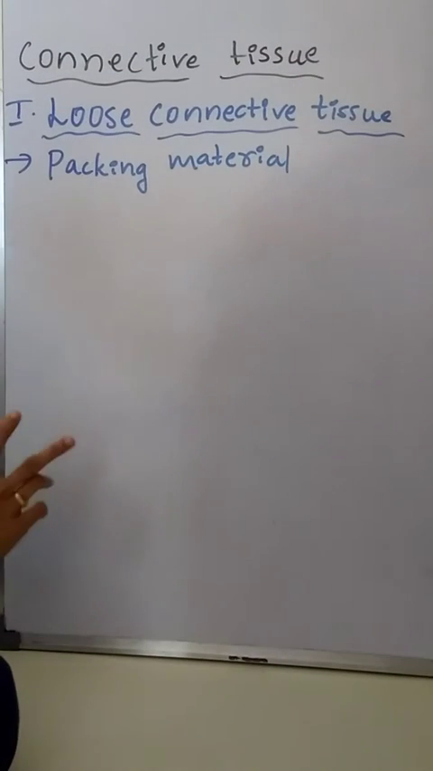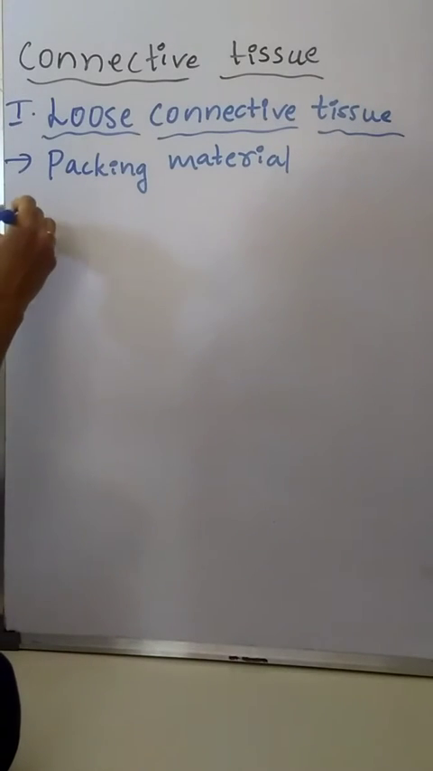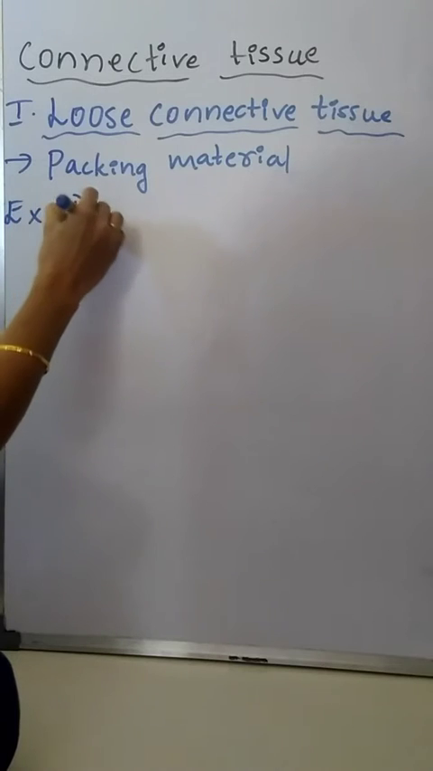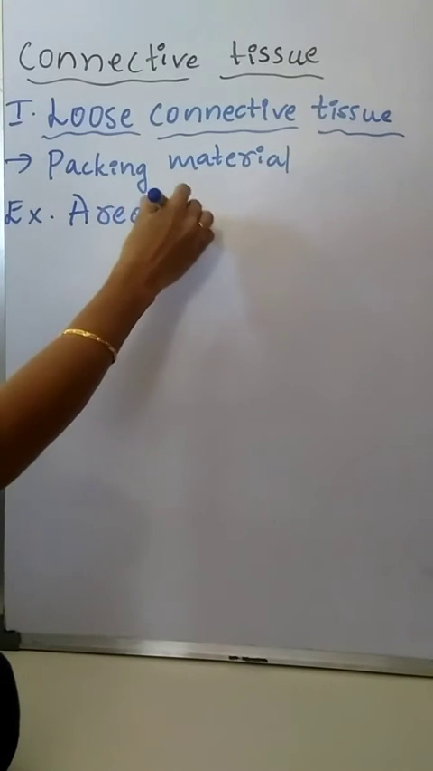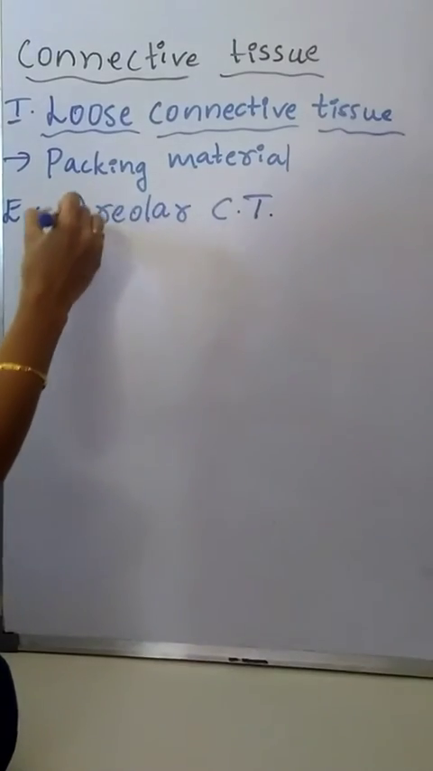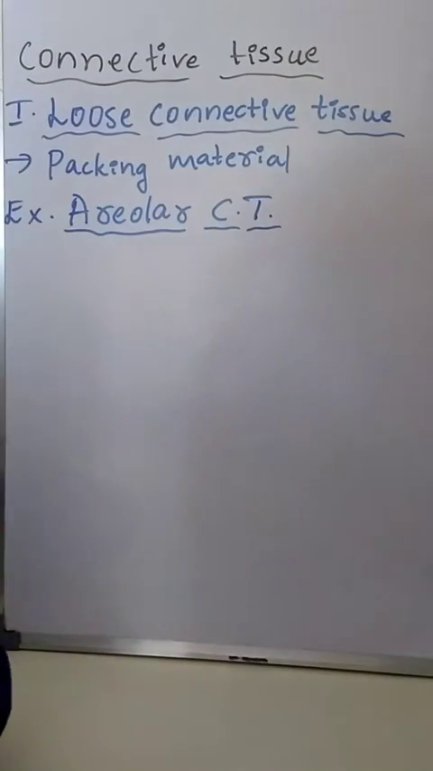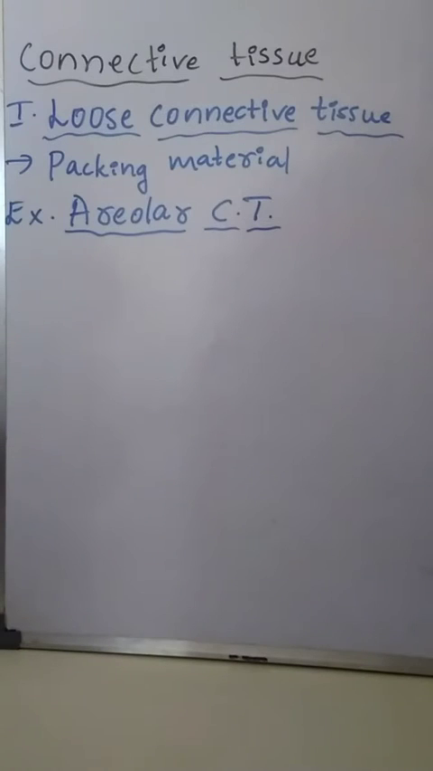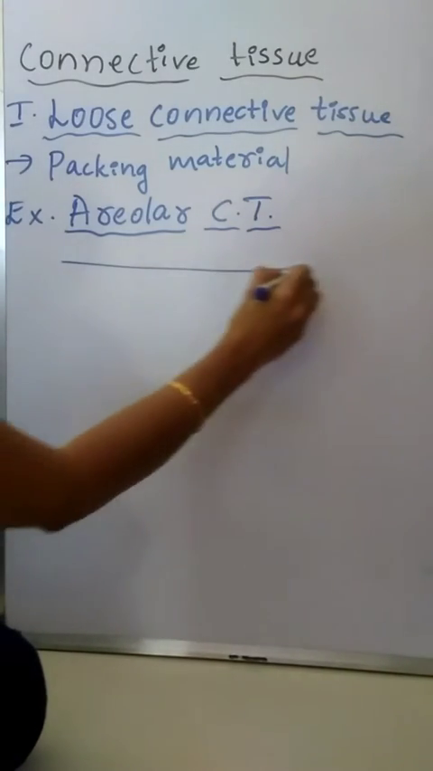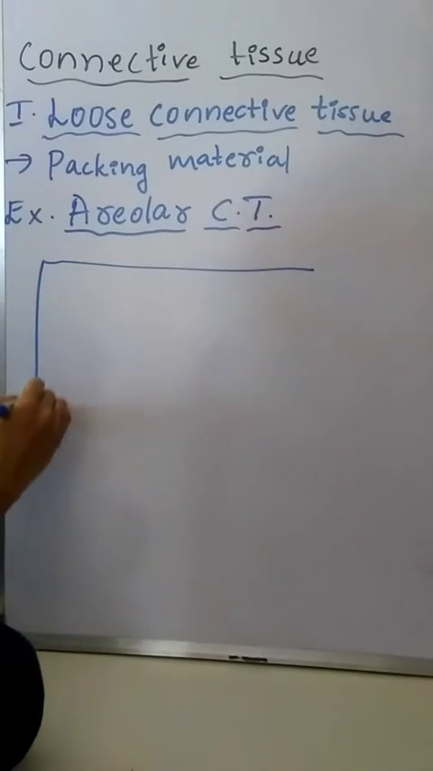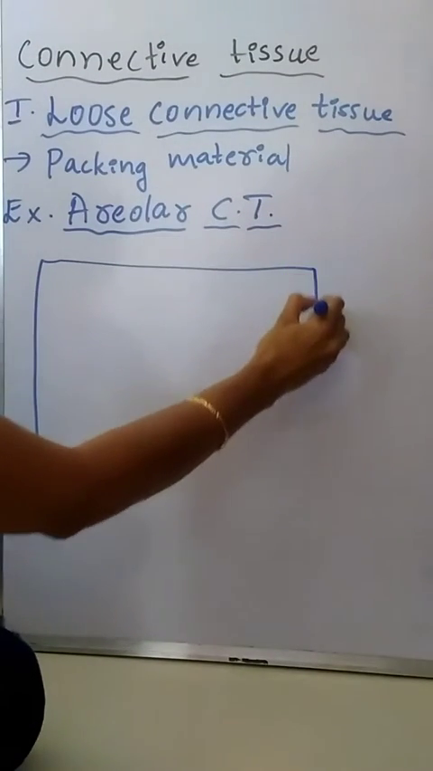The best example for loose connective tissue is areolar tissue. Areolar connective tissue, or areolar tissue, is the best example for loose connective tissue. The structure and function of areolar connective tissue is very important. First, I will draw the structure of areolar connective tissue.